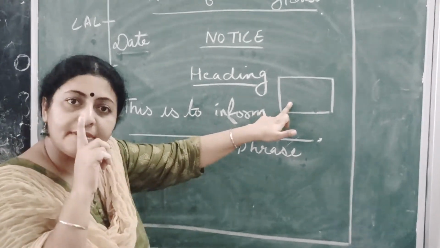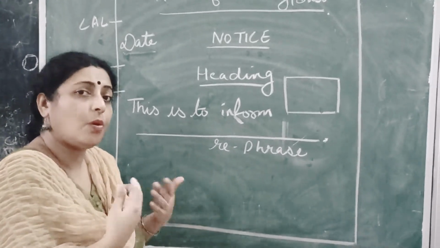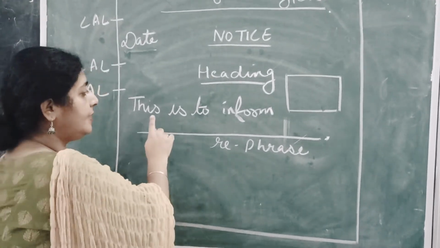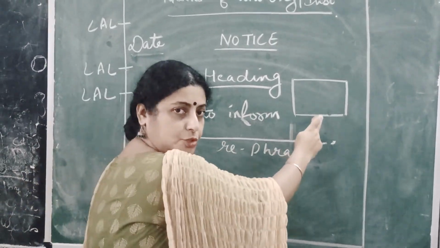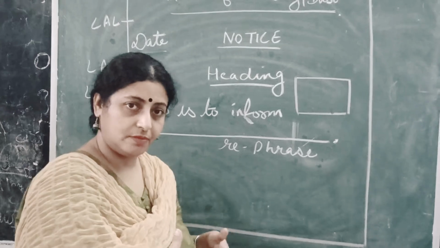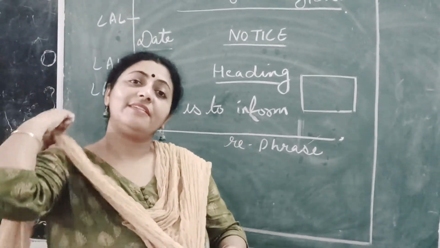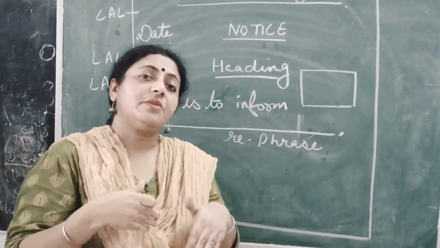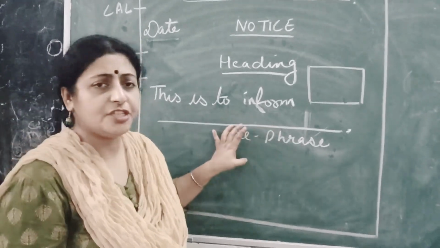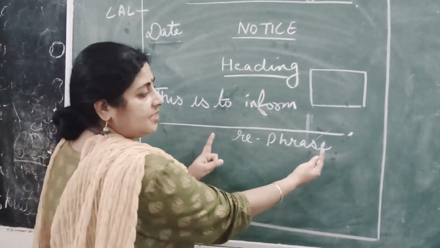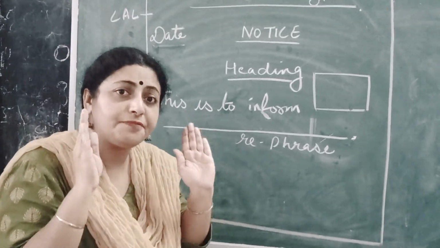Audience, so that means in the first sentence of my notice writing, what all will be included? I will include the name of the community to whom I wish to address the issue for which I am writing my notice, and secondly, what is the reason why I am writing the notice, what is the agenda? That agenda will be written in my first sentence, and then your first sentence is finished.